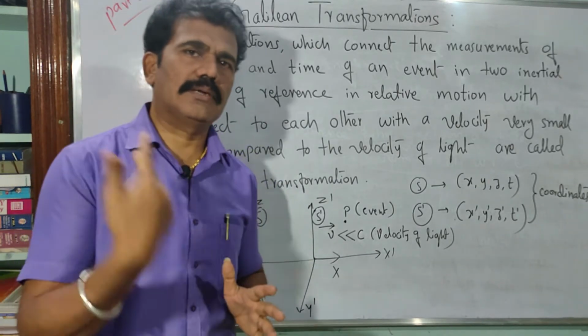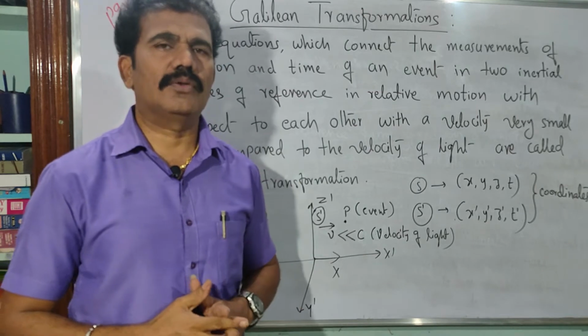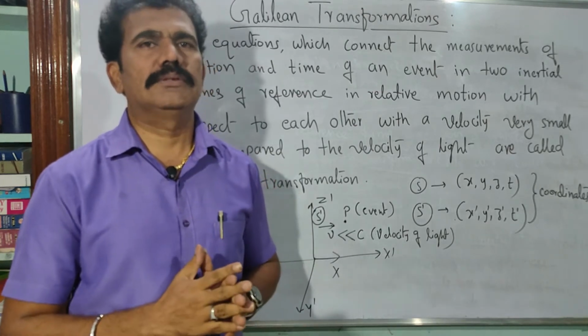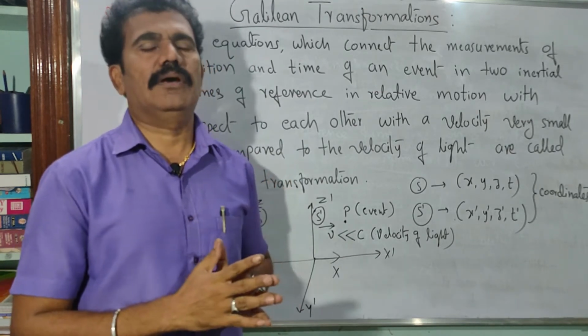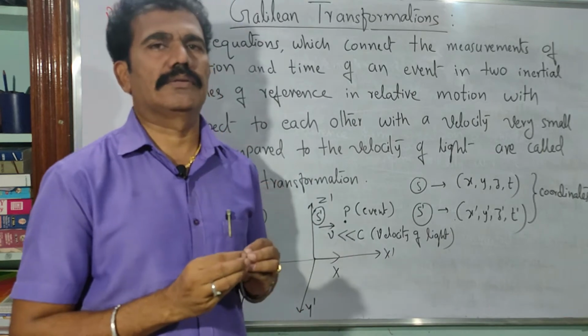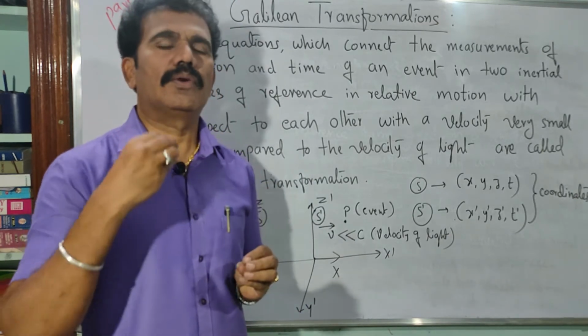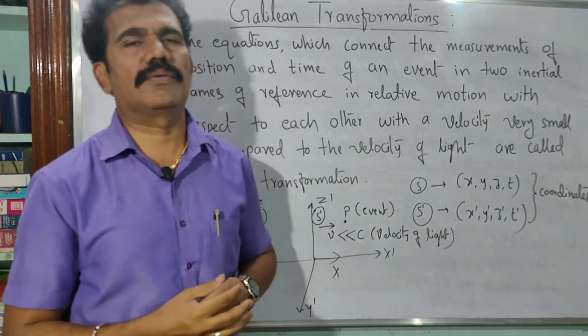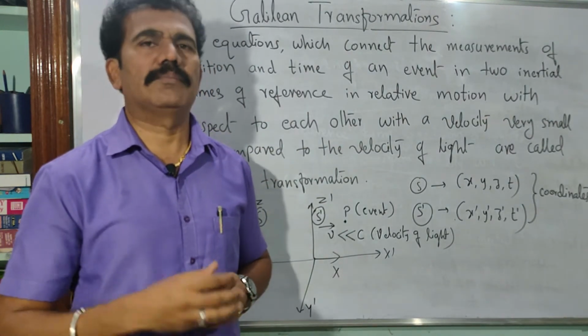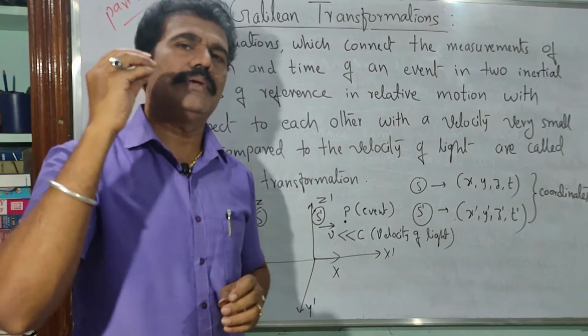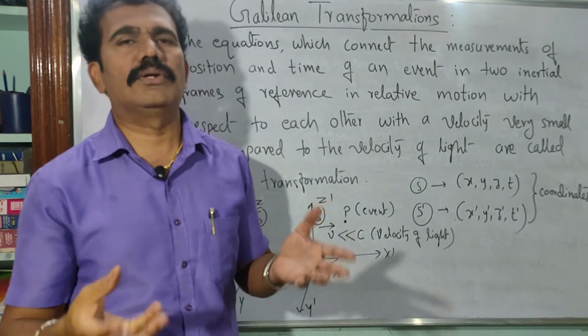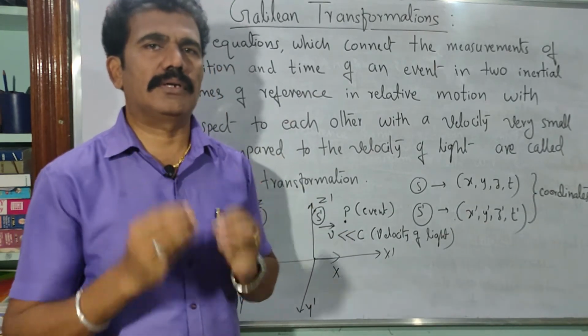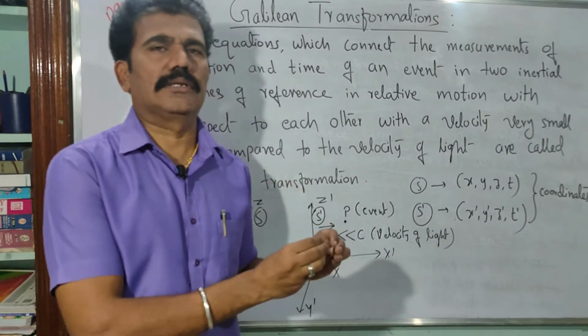Let me recall once again what you mean by a frame of reference. It is a system, or it is considered as an observer, and with respect to that observer we take the measurements. It may be the position of a particle. The particle may be at rest or it may be moving. So you find the position of a particle with respect to an origin in a coordinate system.